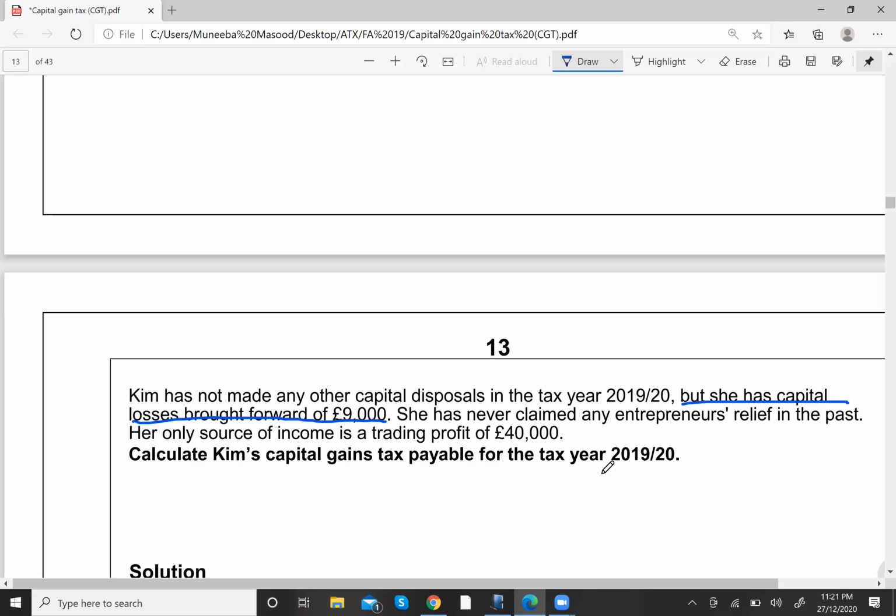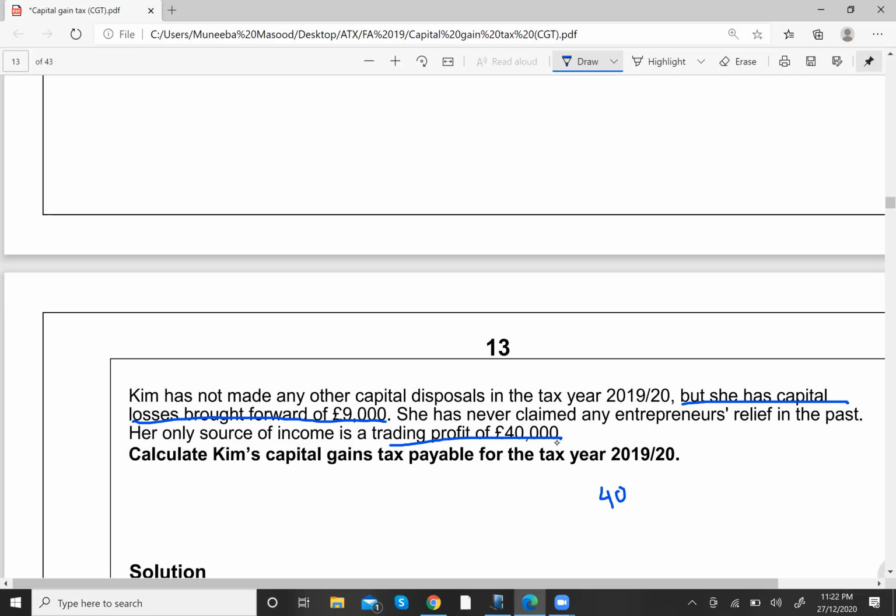Although we are not asked to compute income tax over here, only capital gains tax, still remember that this 40,000 will consume my band limit.